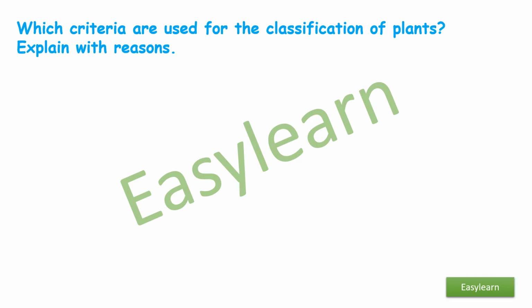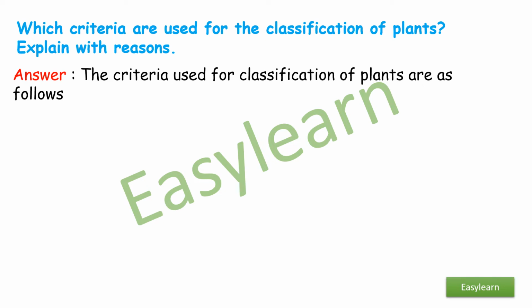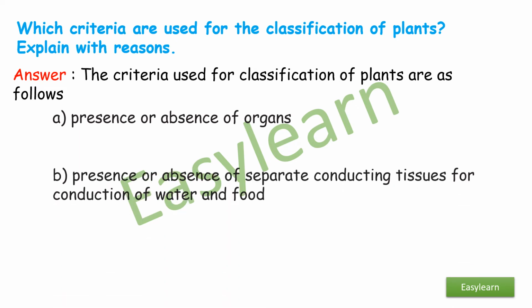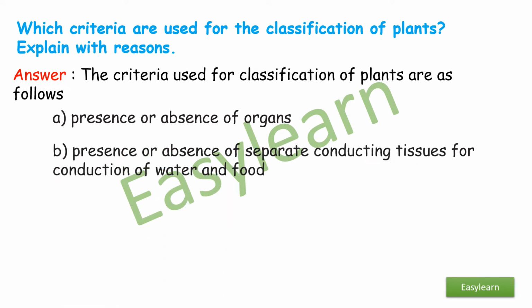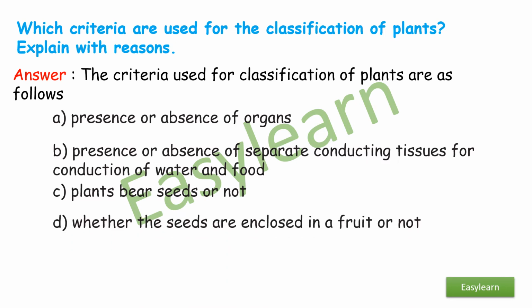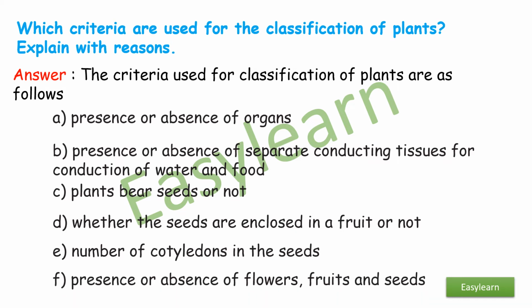Which criteria are used for the classification of plants? Explain with reasons. Answer. The criteria used for classification of plants are as follows. First, presence or absence of organs. Presence or absence of separate conducting tissues for conduction of food and water. Whether the plants bear seeds or not. Whether the seeds are enclosed in a fruit or not, depending upon the number of cotyledons in the seeds, and presence or absence of flowers, fruits, and seeds.